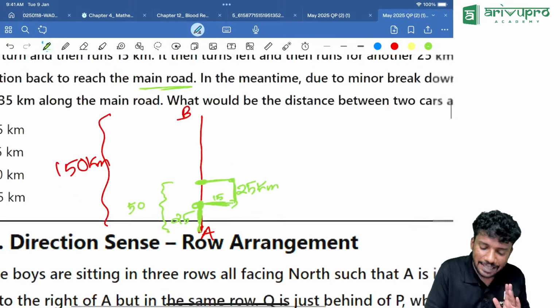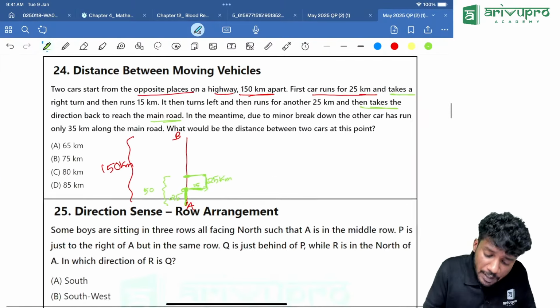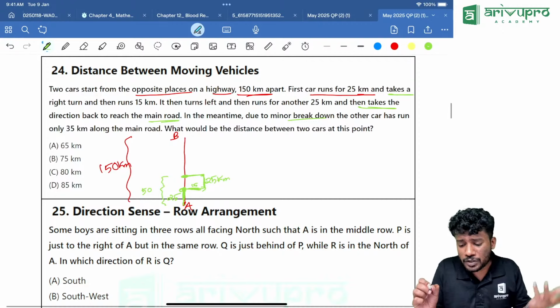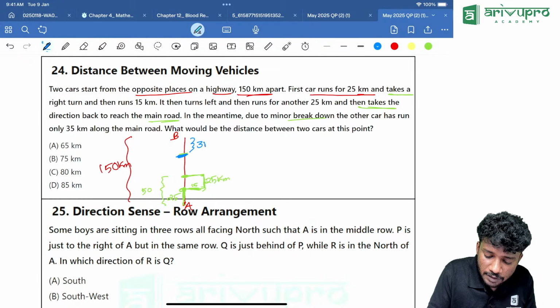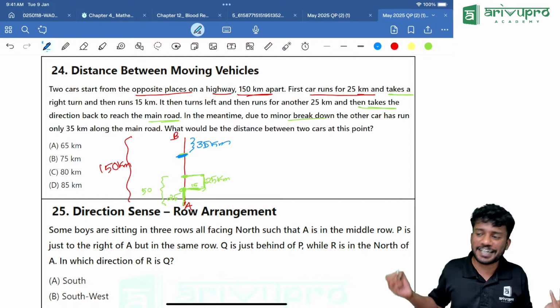By our car A. Then in the meantime, due to a minor breakdown, the other car traveled only 35 kilometers. That means our car B traveled around how much? 35 kilometers. Now the question is, what would be the distance between the two cars? Very easy question, very direct question.